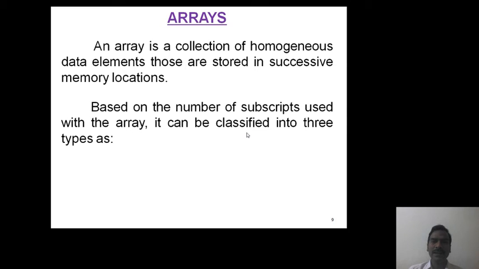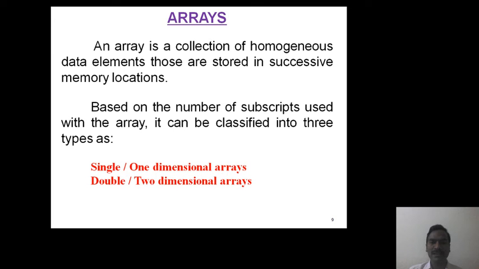Based on the number of subscripts used with the array, arrays are classified into different types: single or one-dimensional arrays, double or two-dimensional arrays, and multi-dimensional arrays. A single dimensional array uses only one subscript, double dimensional arrays use two subscripts, whereas multi-dimensional arrays use more than two subscripts. Okay?